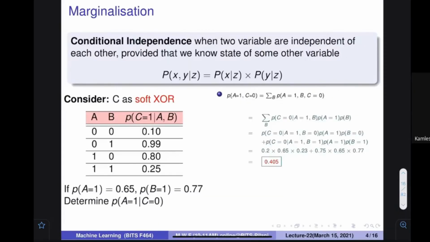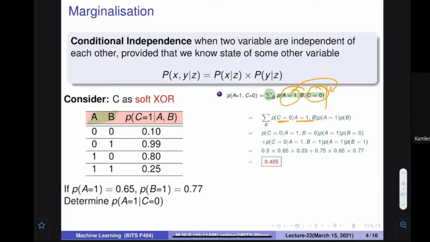If I want to find this out, again, we can apply the marginalization. Since three variables are there and the third variable is not there, I can find the summation with respect to B of the probability of A is equal to 1, B and C is equal to 0. When I put B, it means for all the values of B. And you know the conditional function, we have seen that you can represent this: because C is equal to 0, given these two quantities, we can write like this: C is equal to 0 given A is equal to 1 and B.